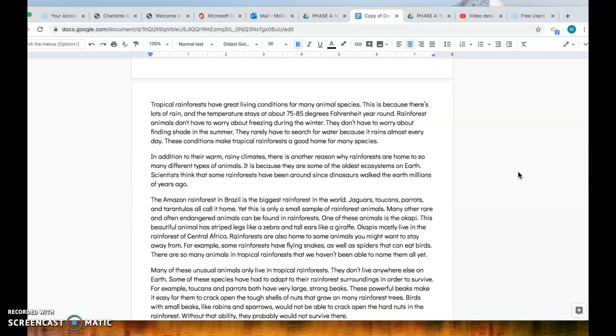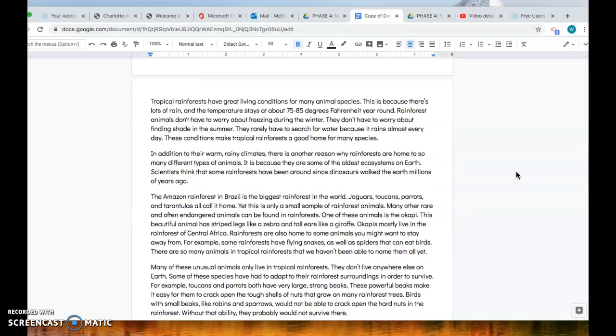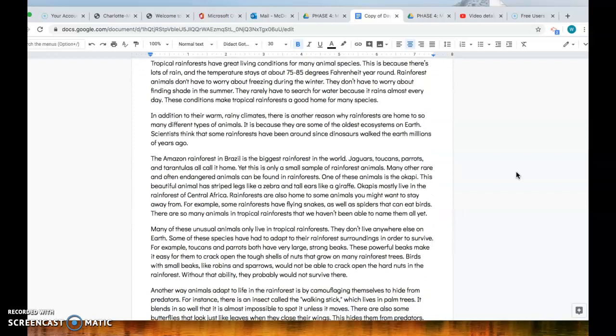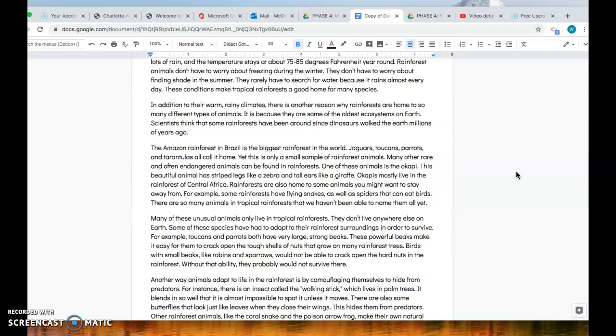In addition to their warm, rainy climates, there's also another reason why rainforests are home to so many different types of animals. It is because they are some of the oldest ecosystems on Earth. Scientists think that some rainforests have been around since dinosaurs walked the Earth millions of years ago. The Amazon rainforest in Brazil is the biggest rainforest in the world. Jaguars, toucans, parrots, and tarantulas all call it home. Yet, this is only a small sample of rainforest animals.